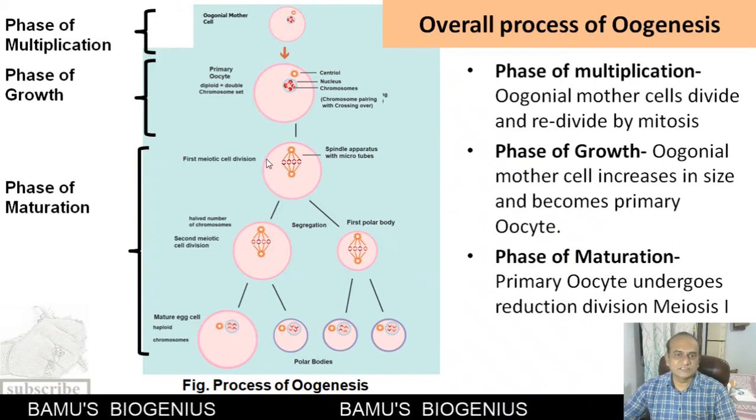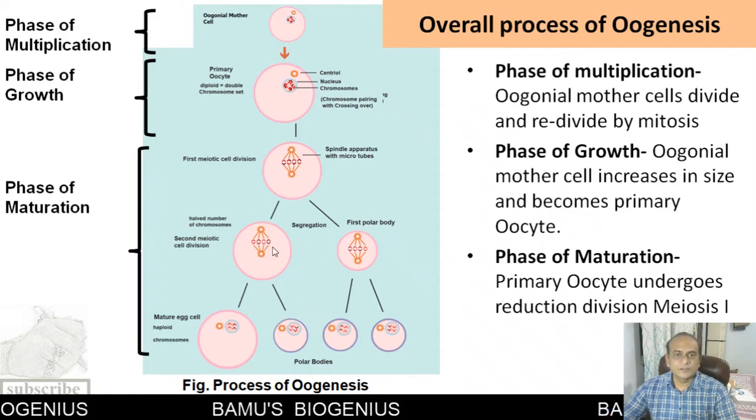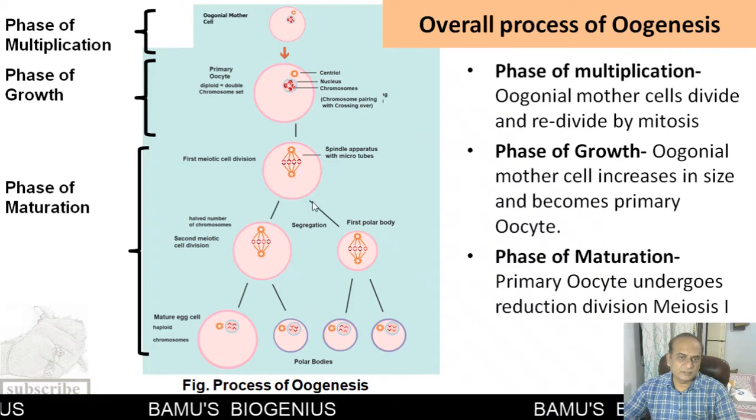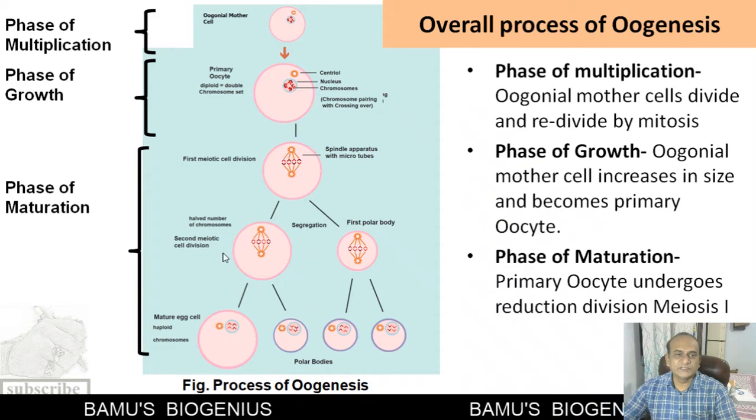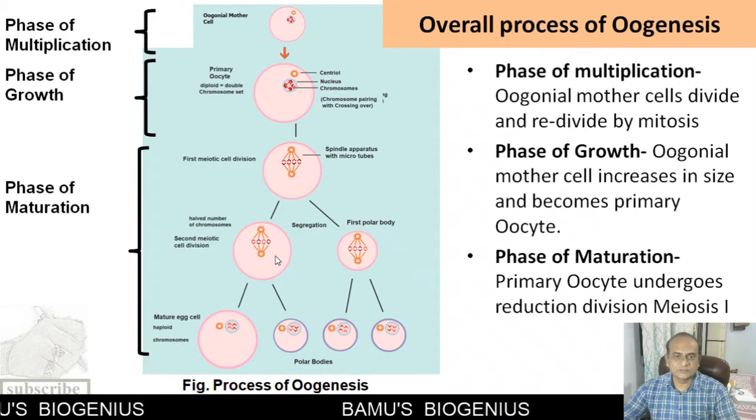So this is known as arresting of the primary oocyte at the first meiotic cell division. Then, when the primary oocyte ovulates, just before ovulation, it completes its first meiotic cell division and gives rise to a secondary oocyte, known as the secondary oocyte, and the first polar body.